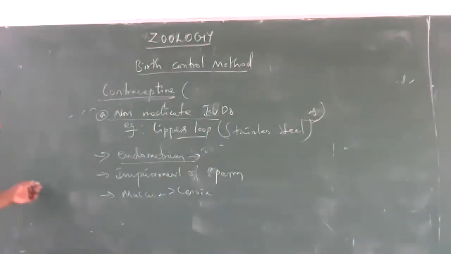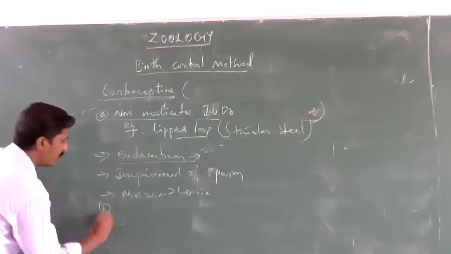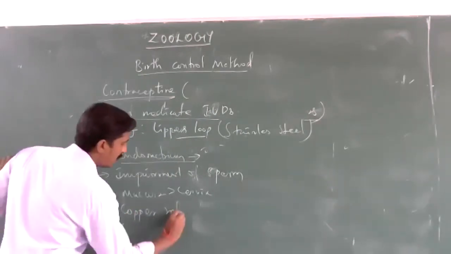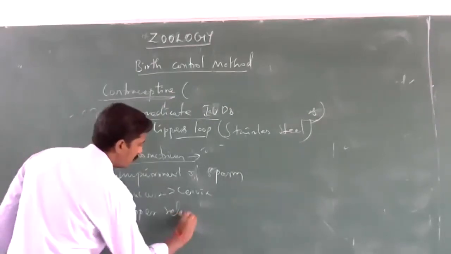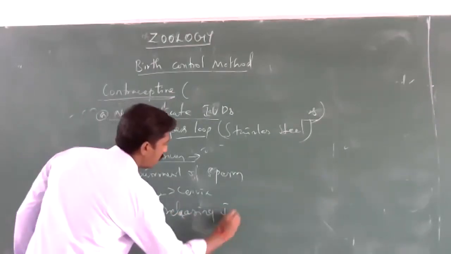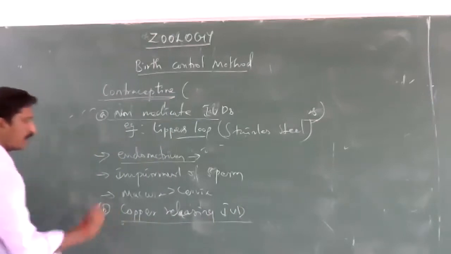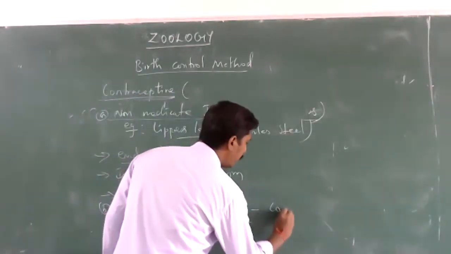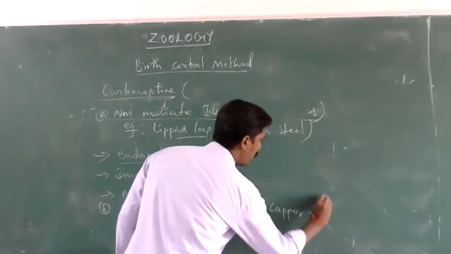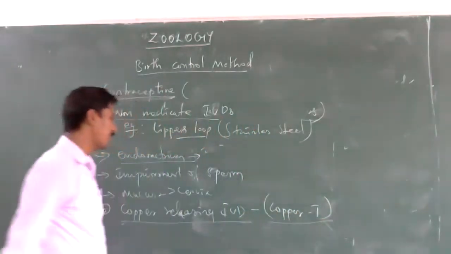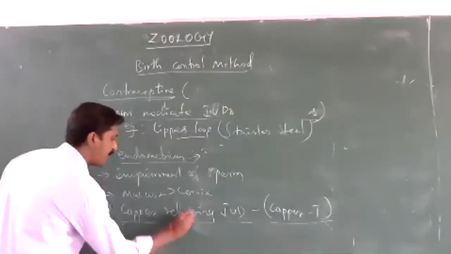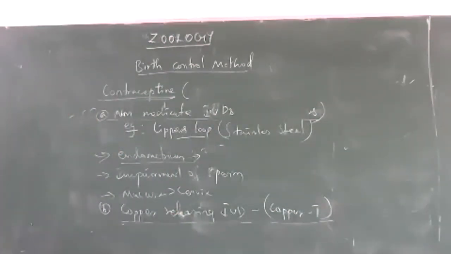Next we are going to see copper releasing intrauterine devices. Copper releasing is also called copper T in short form. Copper is a local anti-sterility agent.